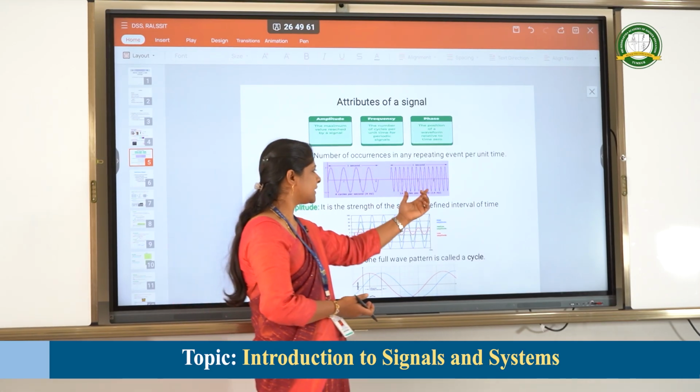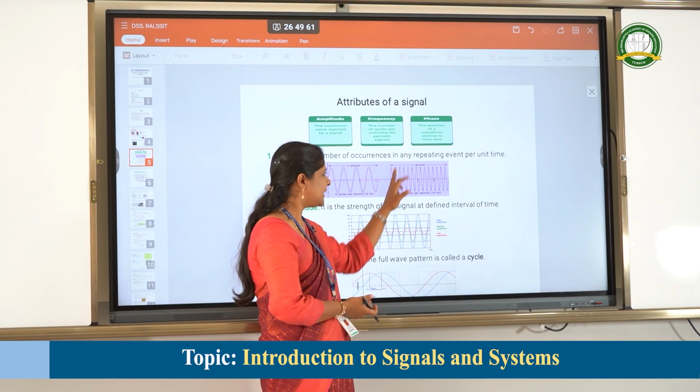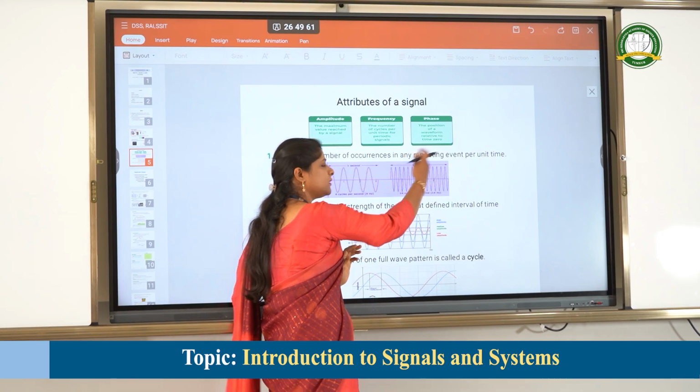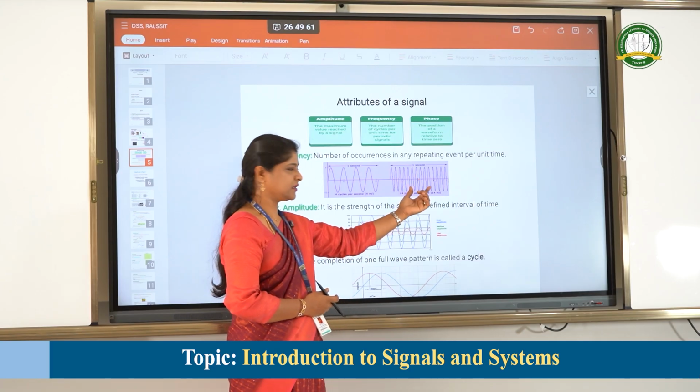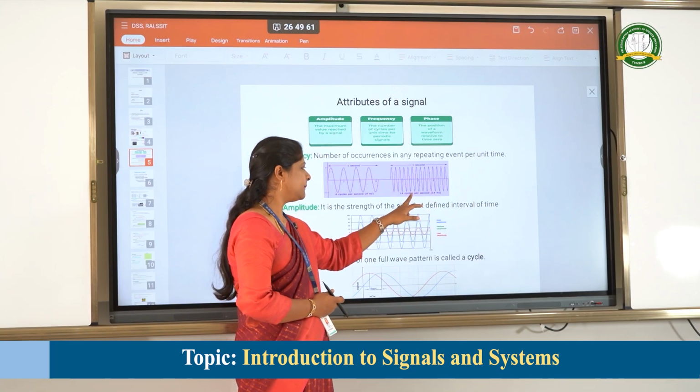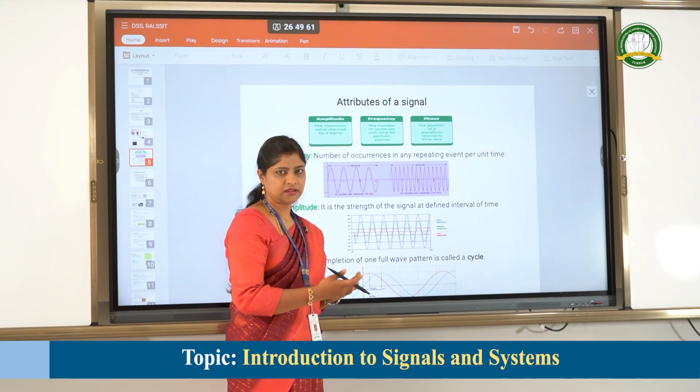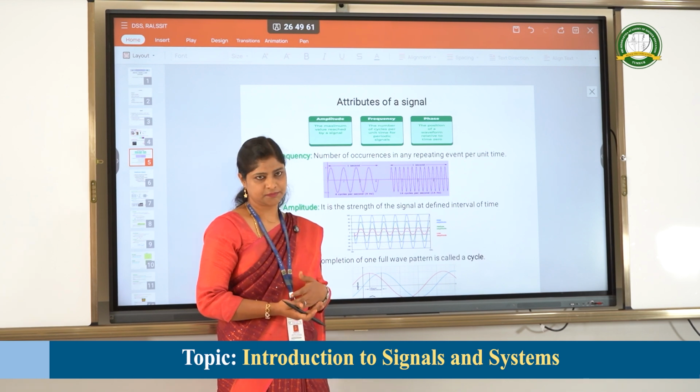Similarly, in this example you can see that as the information repeats more times, the frequency of this signal is higher. For example, this one is 14 cycles. The signal is repeating 14 times.